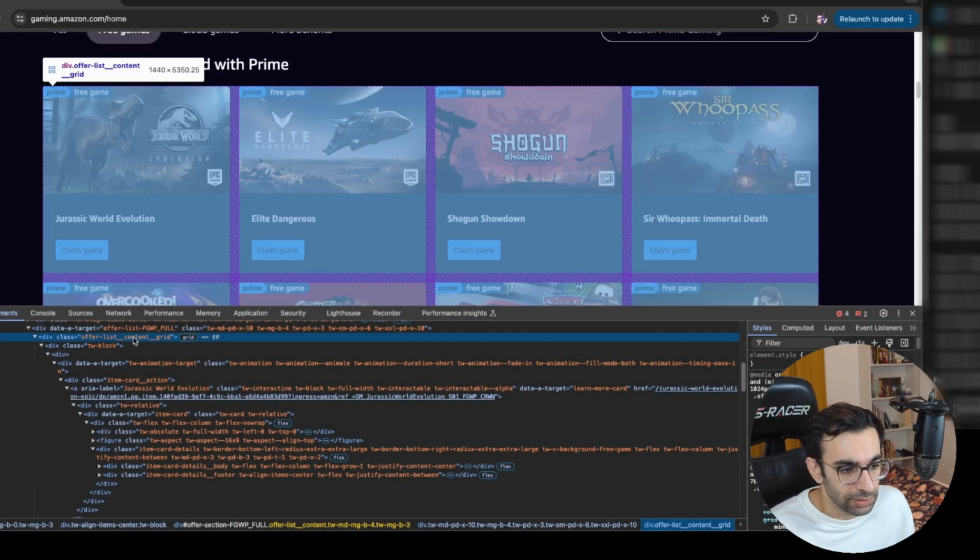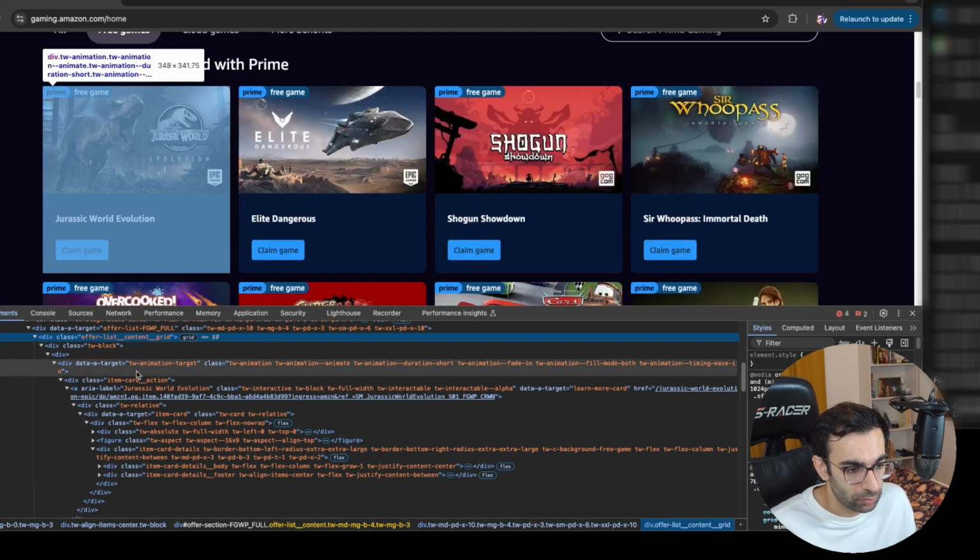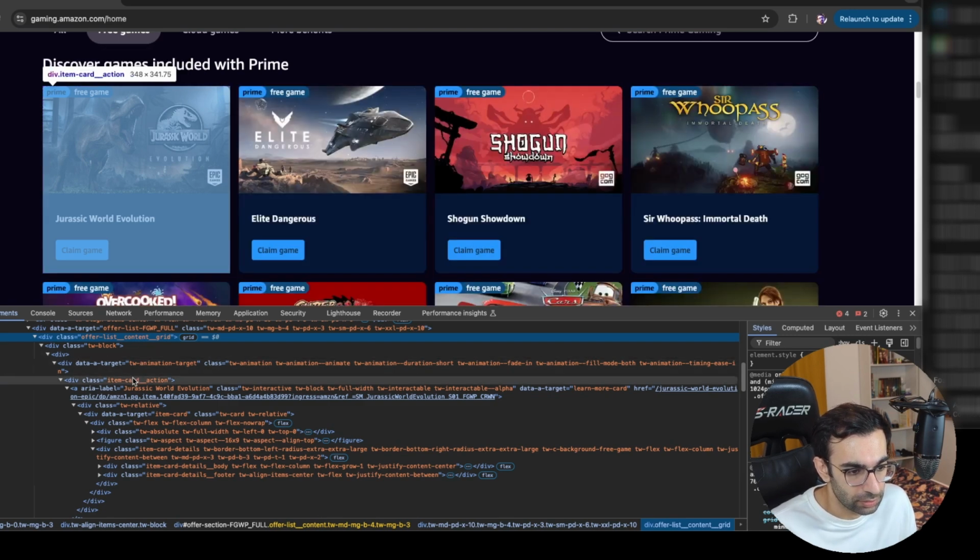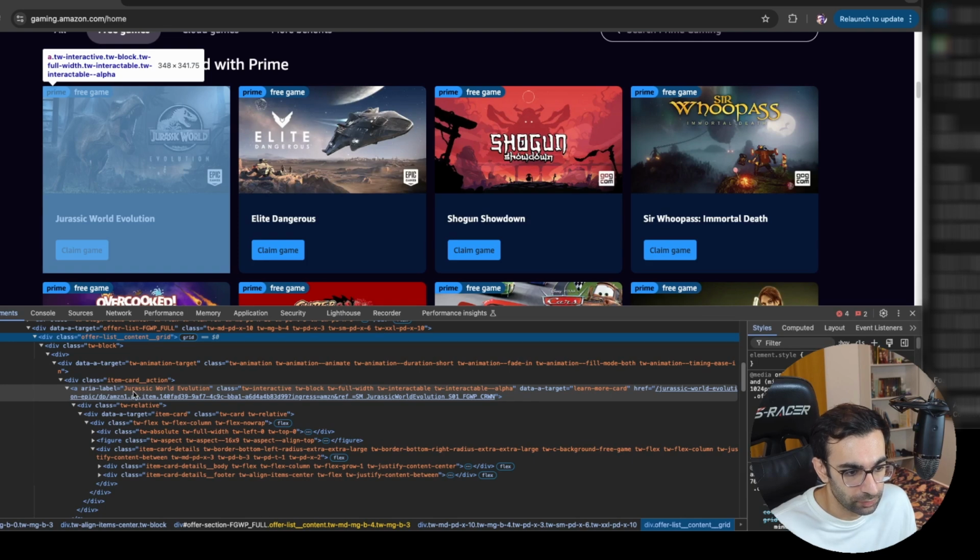You can see that in this grid, when we move downwards inside the nested tags, there is always an A tag, which is for links. So it has a label with the name of the game, and then also an href, which is like a link to the actual link that we can claim the game.